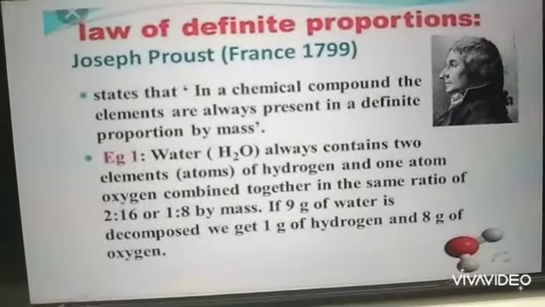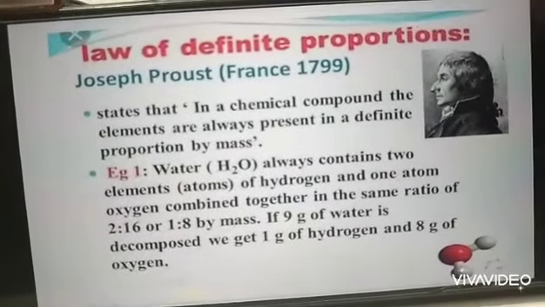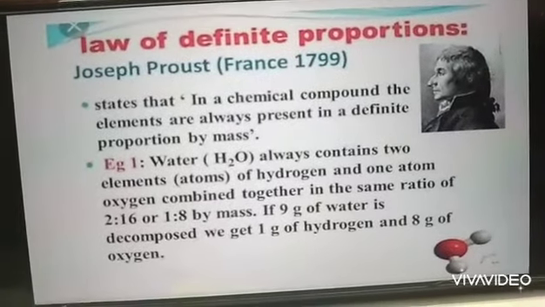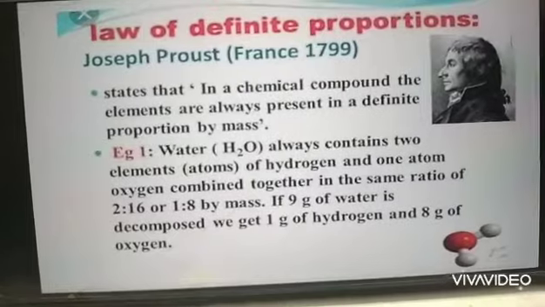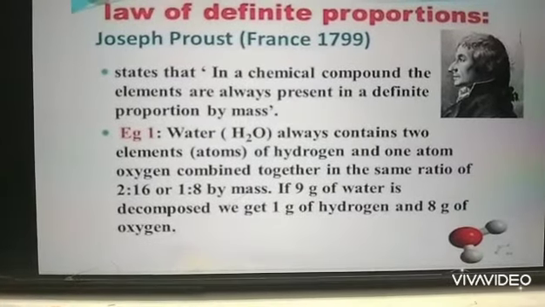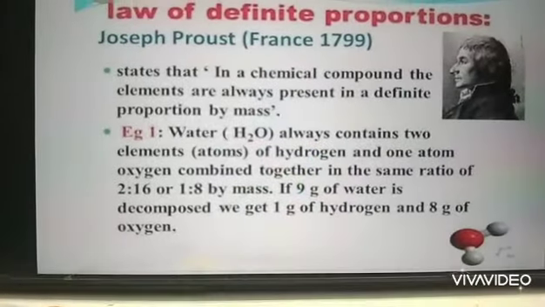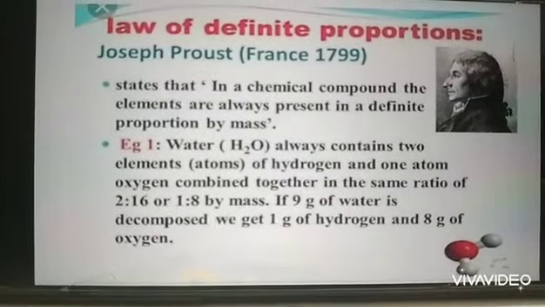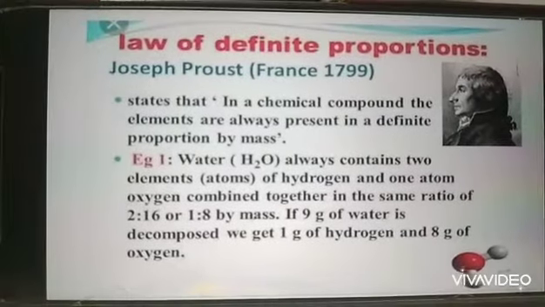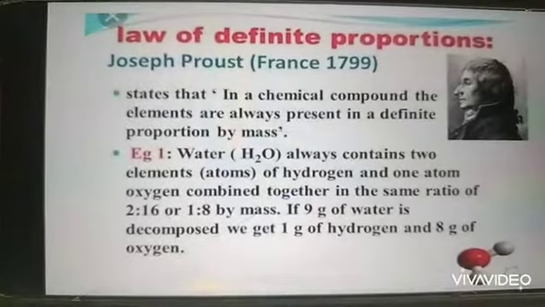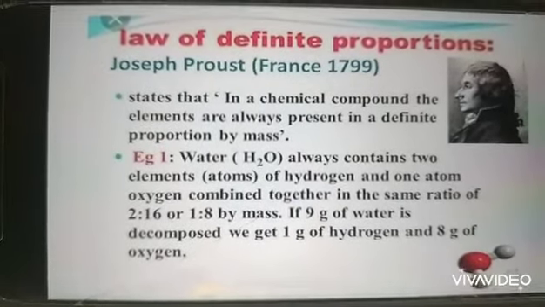Here the mass ratio of hydrogen to oxygen is 1 to 8. So if 9 gram of water is decomposed, we will get 1 gram of hydrogen and 8 gram of oxygen. So the proportion of elements in a compound will always remain the same.